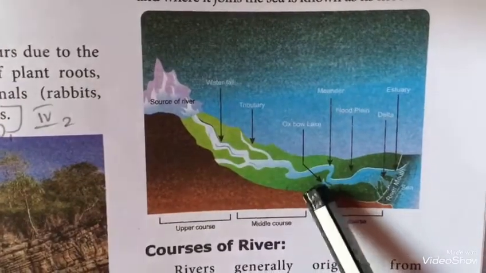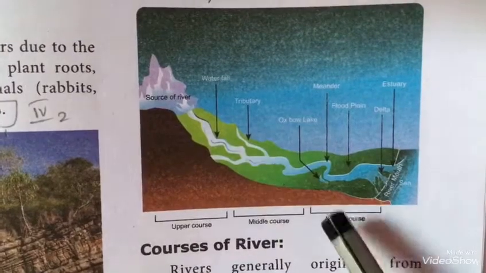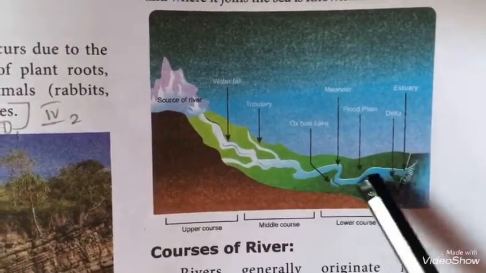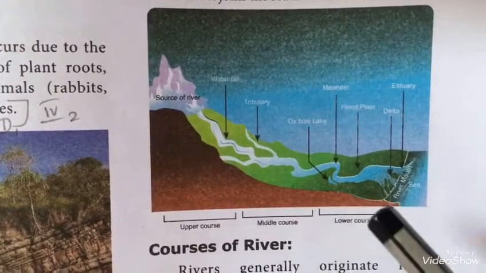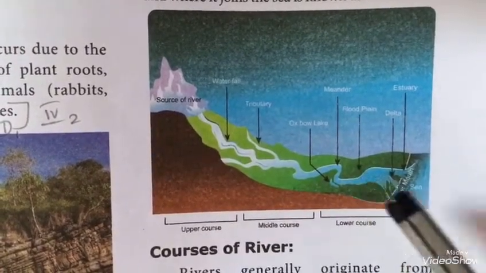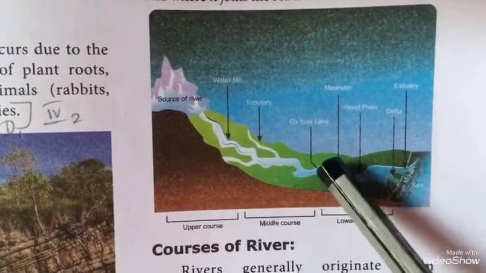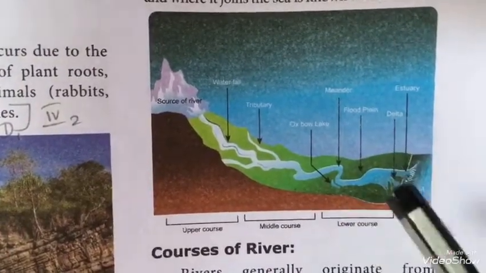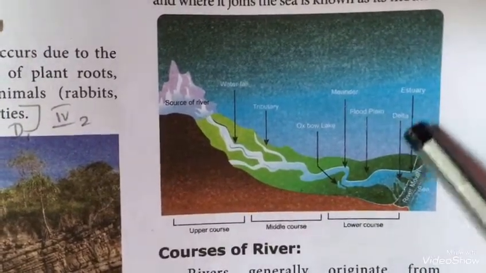The particles brought by the upper course and the middle course will be deposited in the lower course. The main action which happens in the lower course is deposition. Due to these deposited particles, the river is split into many channels, that is distributaries. And the landforms formed in the lower course are called delta and estuary.